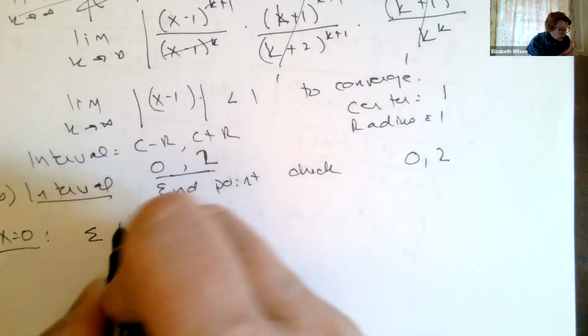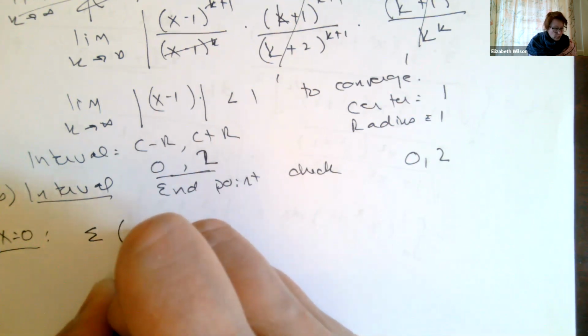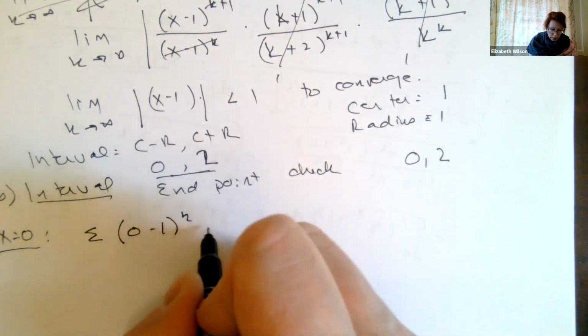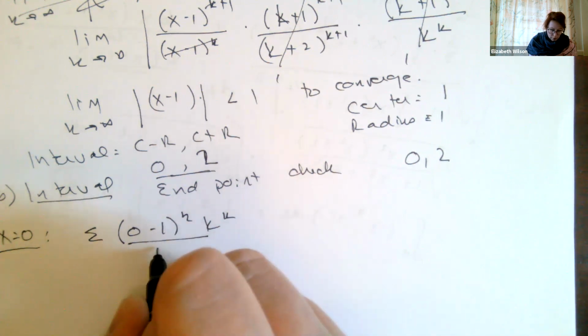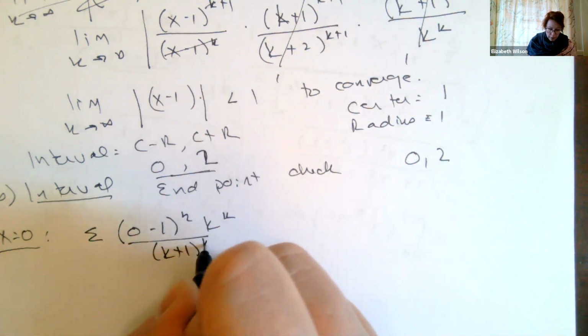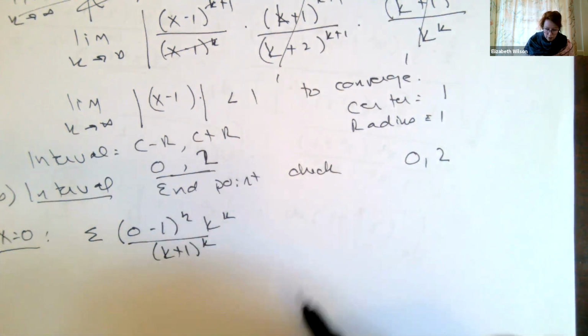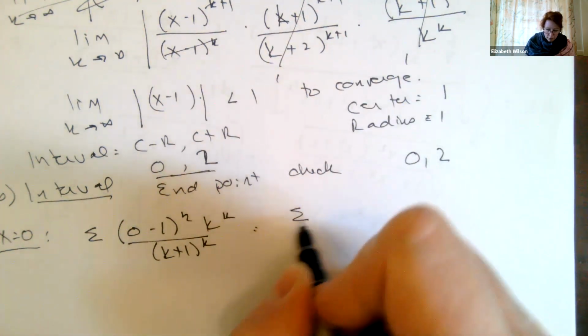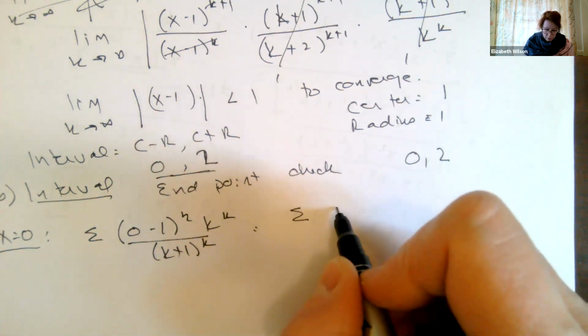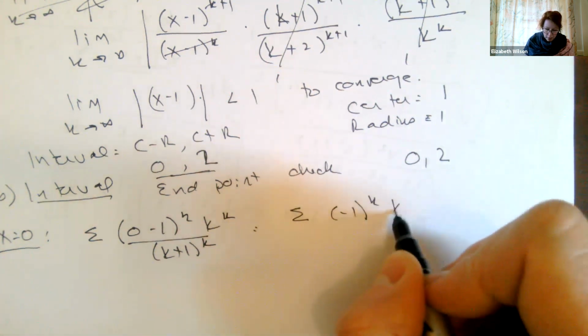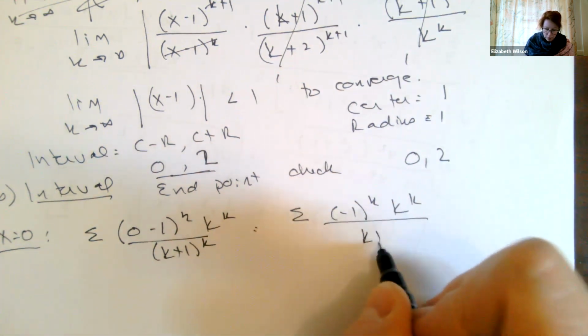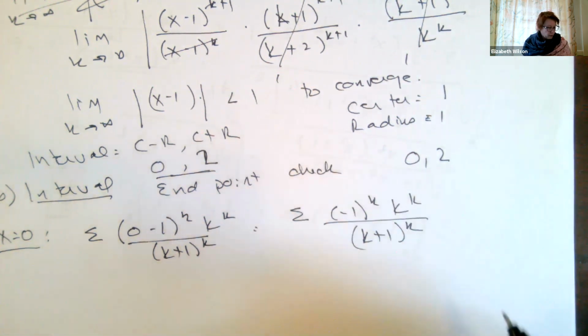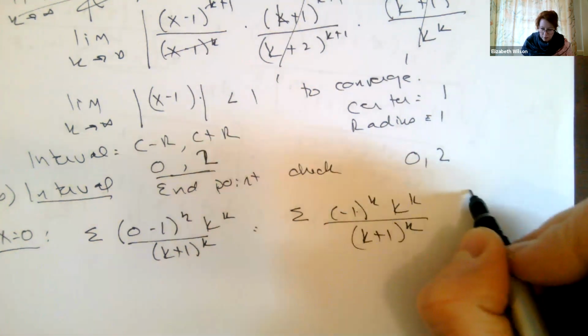So 0 minus 1 to the k, k to the k, (k plus 1) to the k. I'm just doing it for x now. I'm going to check to see what happens. So this is going to look like minus 1 to the k times k to the k all over (k plus 1) to the k. Okay, so this is an alternating series.